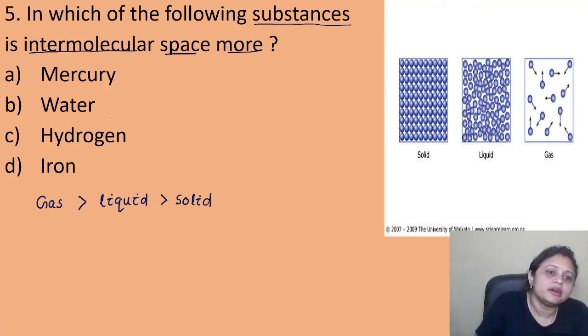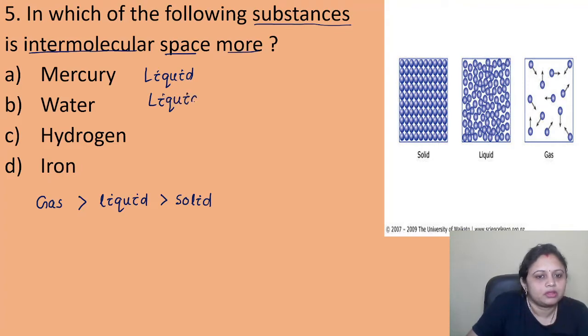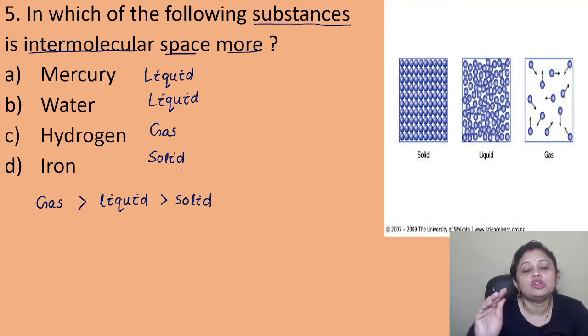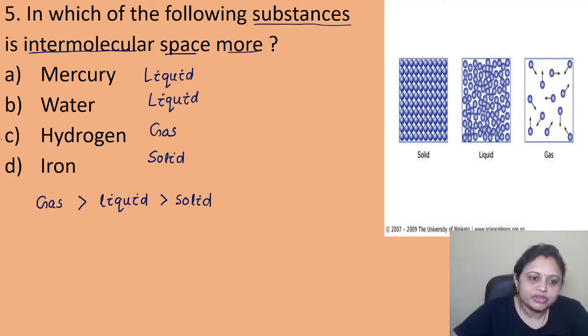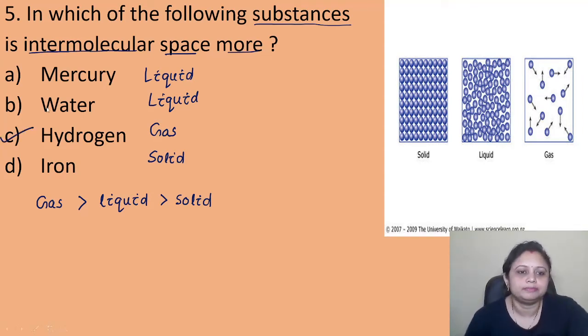So here see, mercury is present in the liquid state, right? Water is present in the liquid state. Hydrogen is present in the gaseous state. Iron is present in the solid state. So we know the intermolecular space is more in case of gases, right? So what will be the correct answer? The correct answer will be option C, that is hydrogen.